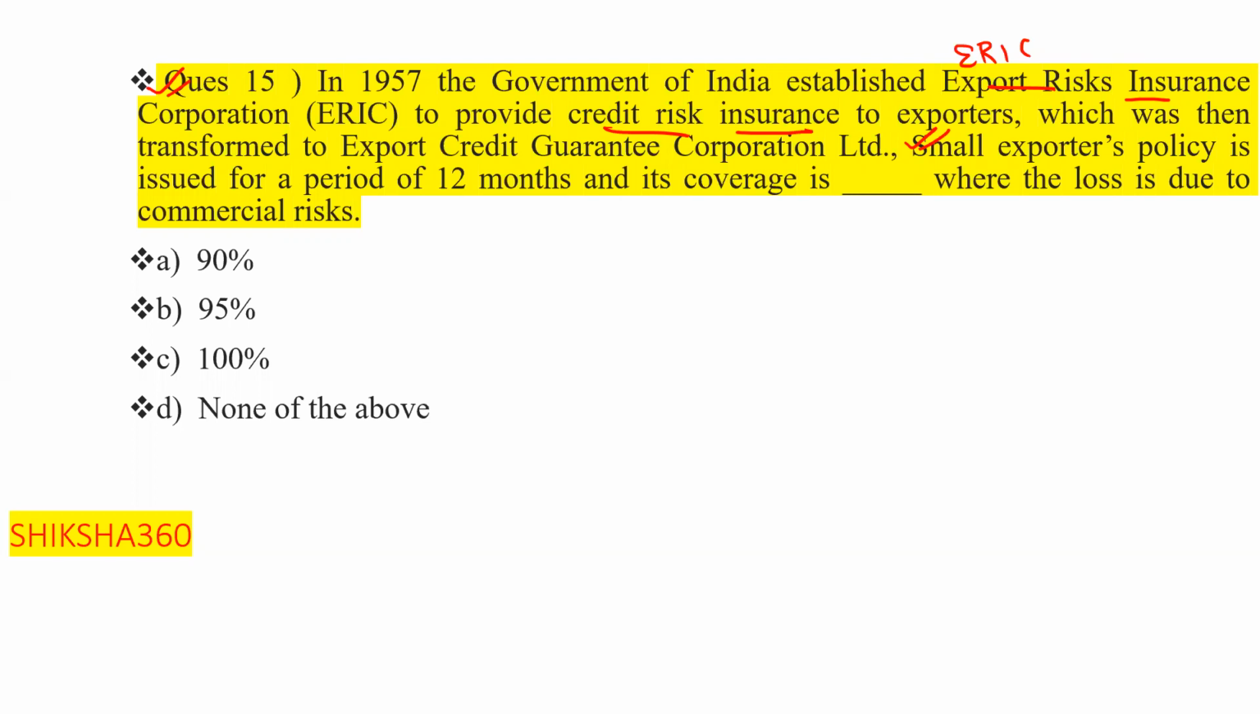So the first option is 90%, second is 95%, third is 100%, fourth is none of the above. We have already discussed this. Where the loss is due to commercial risk, how much coverage will they give? That is 95%. In that case, they will give coverage up to 95%.